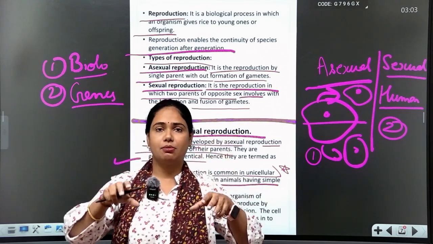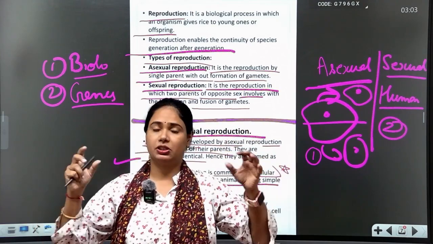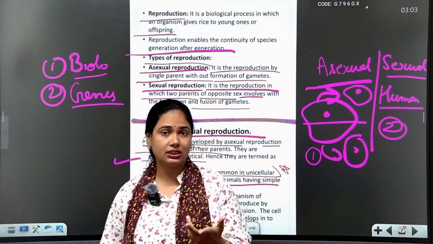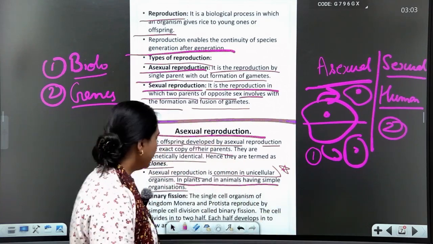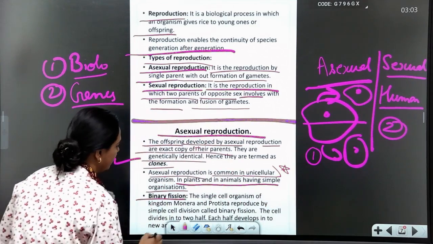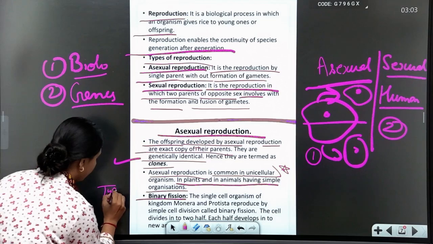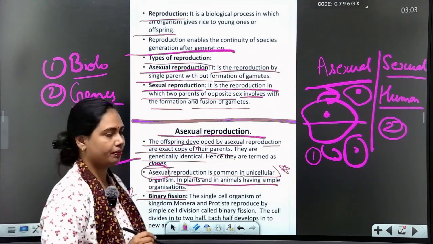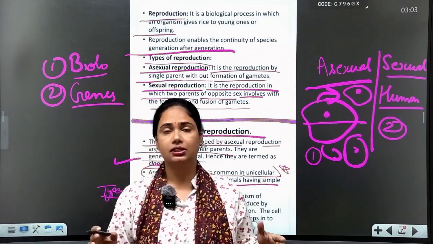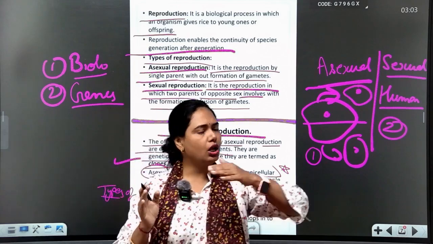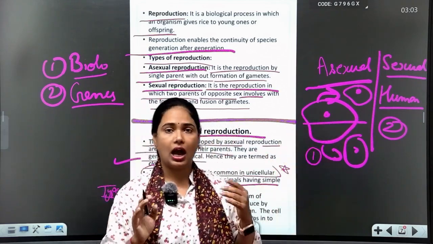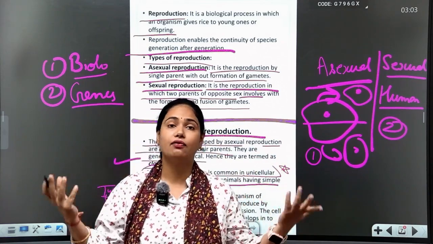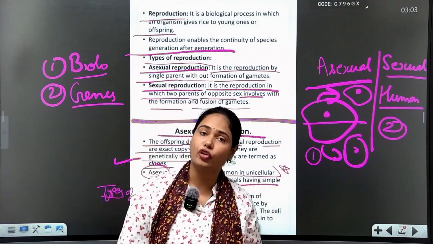Simple plant and animal show asexual reproduction very easily. Later on we will discuss all these examples very clearly. Now, there are types of asexual reproduction. Here, types of asexual reproduction means all the varieties of asexual reproduction, how organisms divide: a single parent divides and forms daughter cells or an offspring.